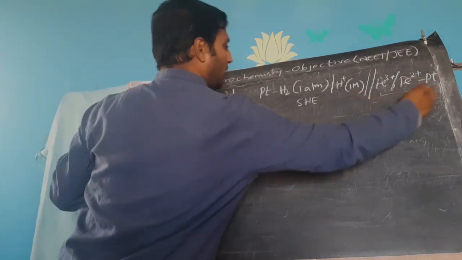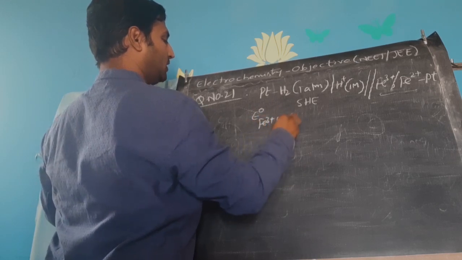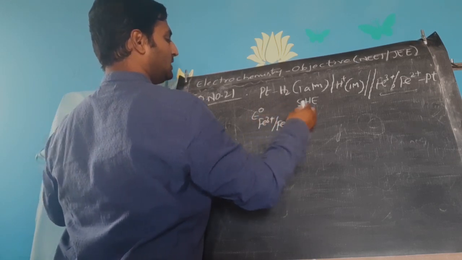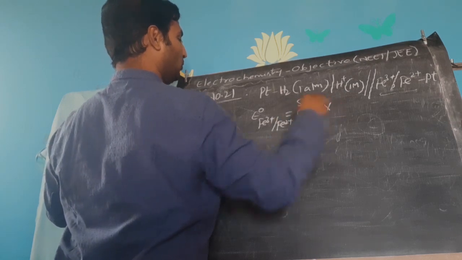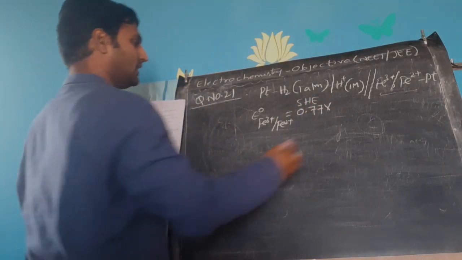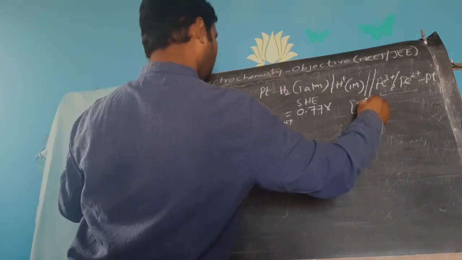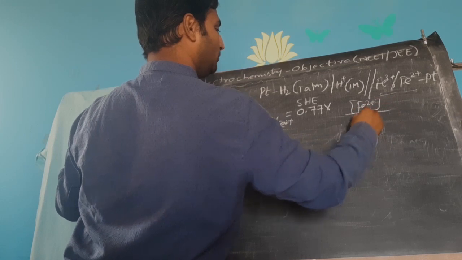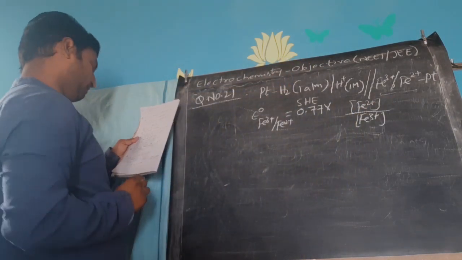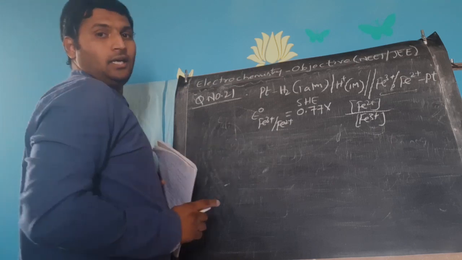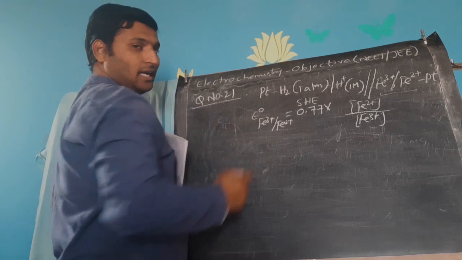Now we know this value, a familiar value, but however they have given it to you in the question. E naught Fe3 plus slash Fe2 plus is equal to 0.77 volts. That is given to you. Then he is asking, what is the ratio of Fe2 plus to Fe3 plus? Okay. Now, you are pretty clear that the anode is the standard hydrogen electrode.